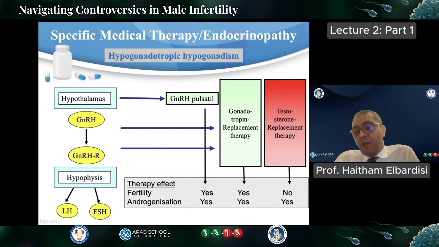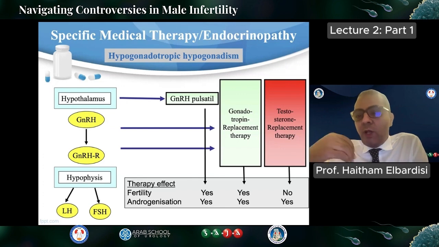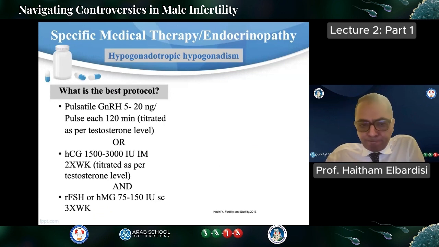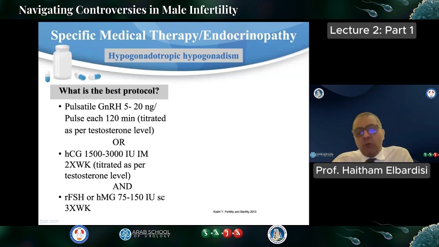So correcting the testosterone by giving testosterone can improve the virilization, but it will not help regarding the patient's fertility. So what is the best protocol?